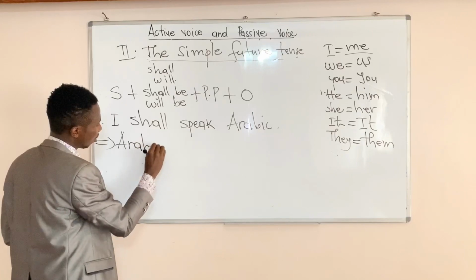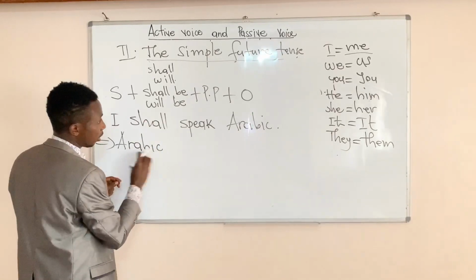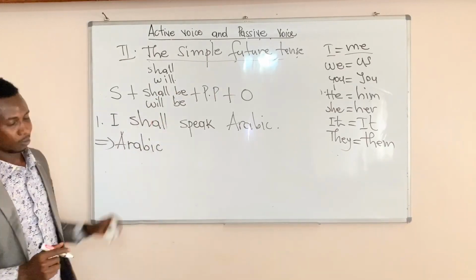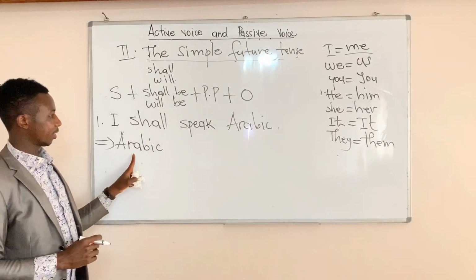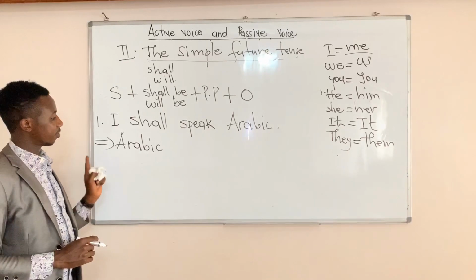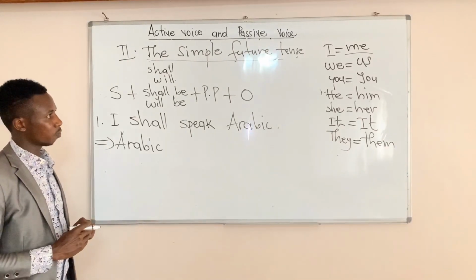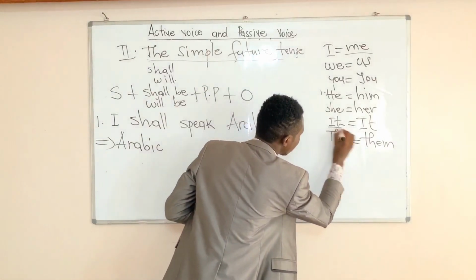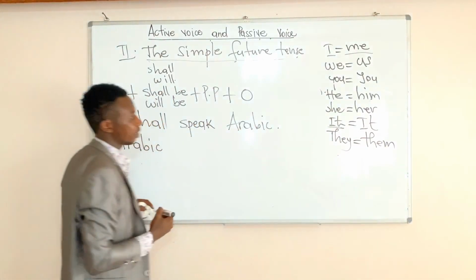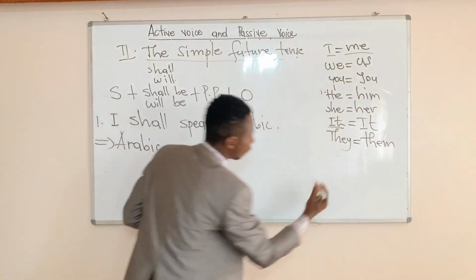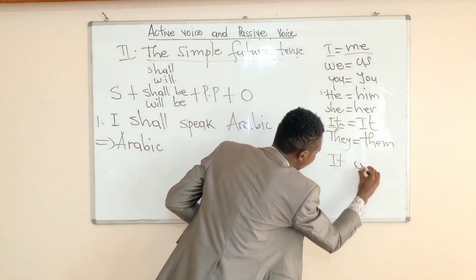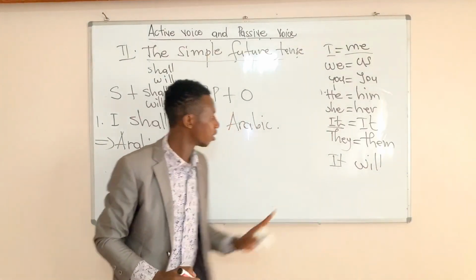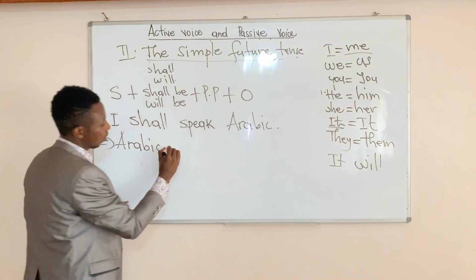Arabic. Yes. Arabic shall be or will be. Look at Arabic. If you replace Arabic with one personal pronoun, I think you will replace Arabic by this personal pronoun, which is it. So it, if you follow the order very well, it goes with will, not with shall. It goes with will.